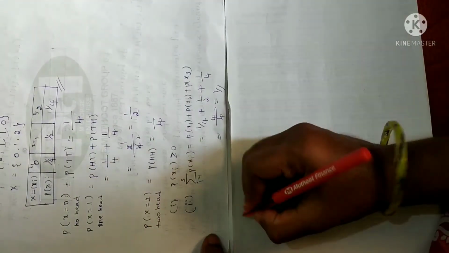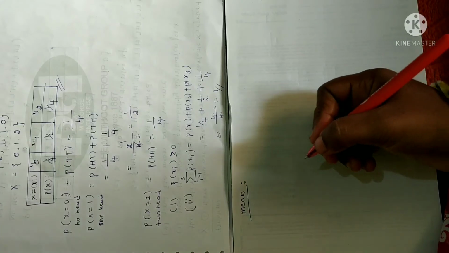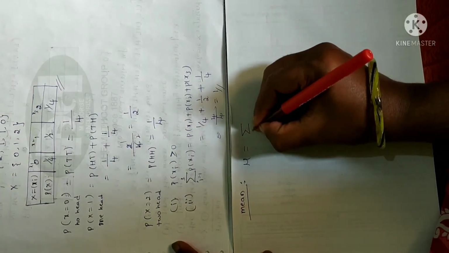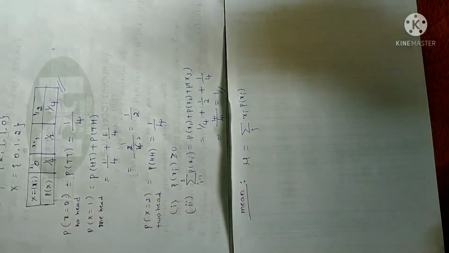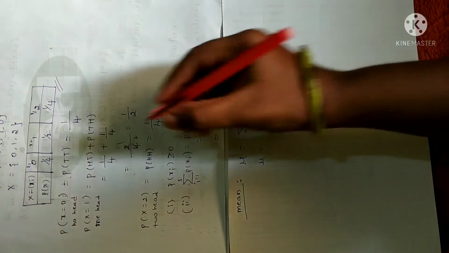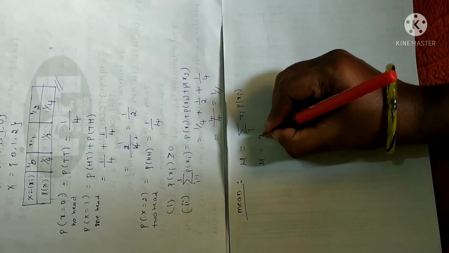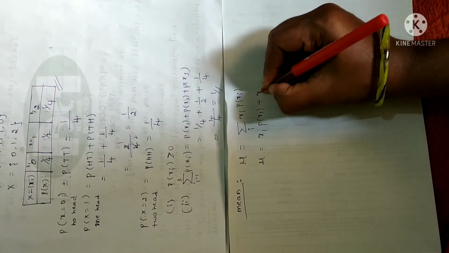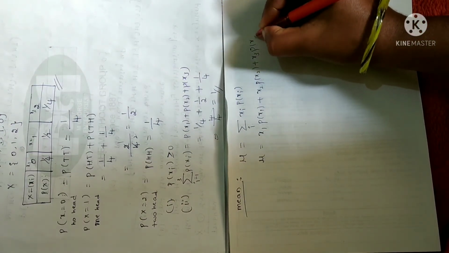Second one is we have to find the mean. As I already gave, what is the formula to calculate the mean? Go through the formula list. It is mu is equal to summation over i of xi into probability of xi. Fine, so let me substitute. Mu is equal to, i is none other than the number of events here, x1, x2, x3. So 3 events are there, you have to write it 3 times: x1 into probability of x1 plus x2 into probability of x2 plus x3 into probability of x3.